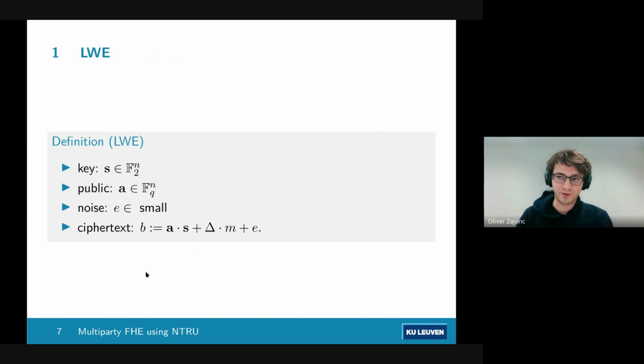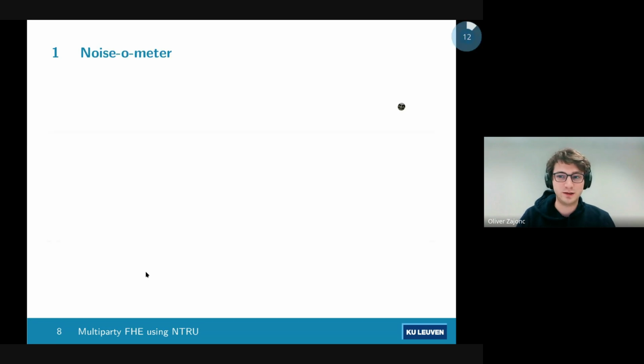Now, to demonstrate the main problem with FHE research, which is this noise management, we're going to use the totally not patented noisometer. So let's check in on how this looks for LWE, which looks pretty good. The moon is far away. It's pretty safe.